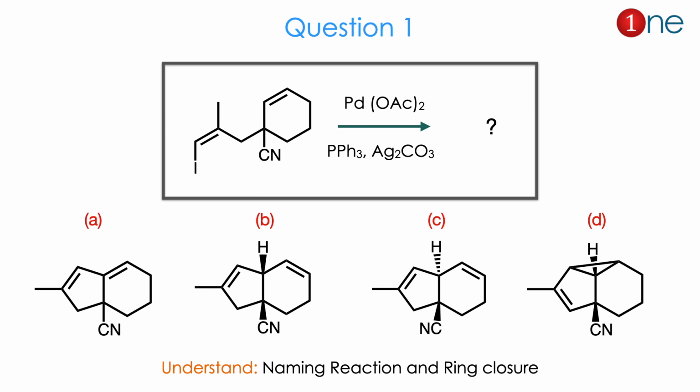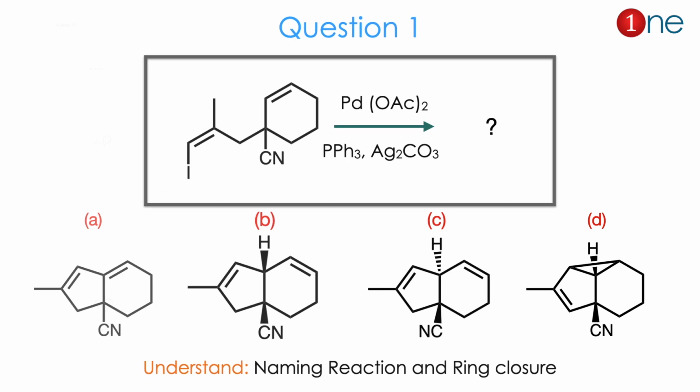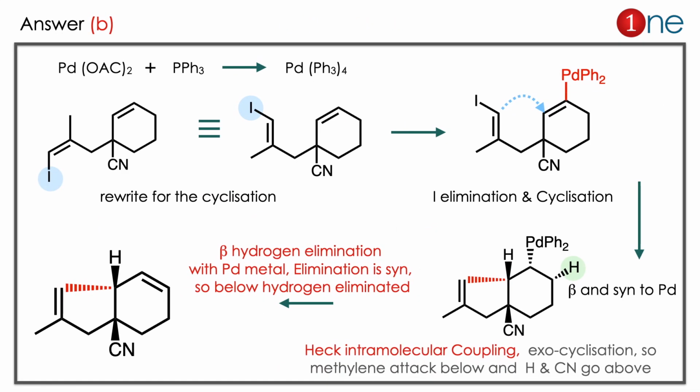Hydrogen and cyanide stereochemistry are also specified here. You have to understand that a named reaction is involved. Definitely ring closure and a new C-C bond is formed here. The answer is B. Let us see how.